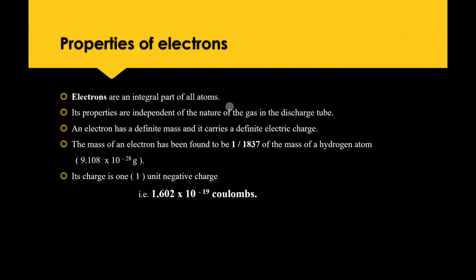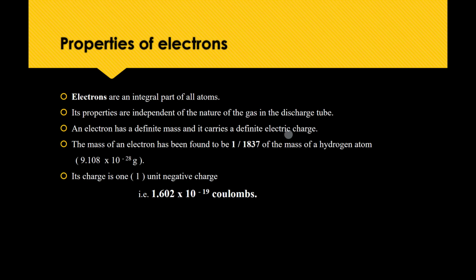Next, an electron has a definite mass and carries a definite electric charge. It has a particular quantity of mass, and it also has a definite electric charge. Already we know that electrons are negative, so it carries a negative charge. Each electron has its own definite electric charge.